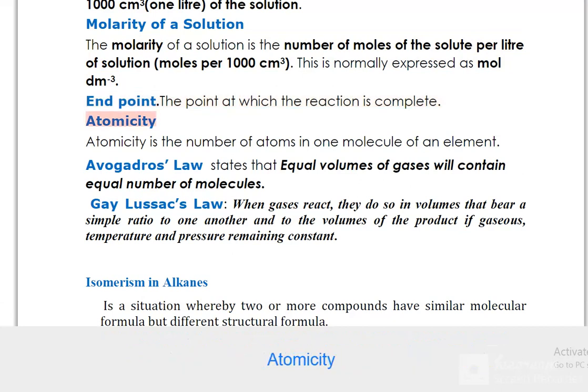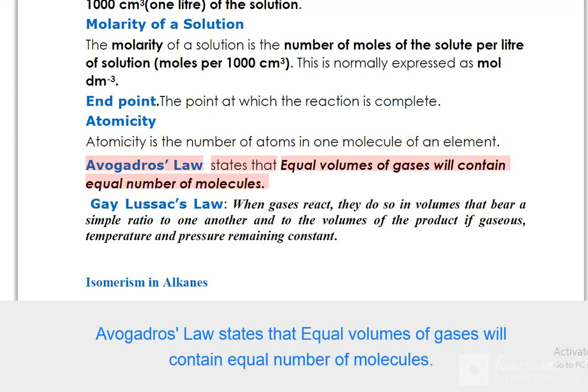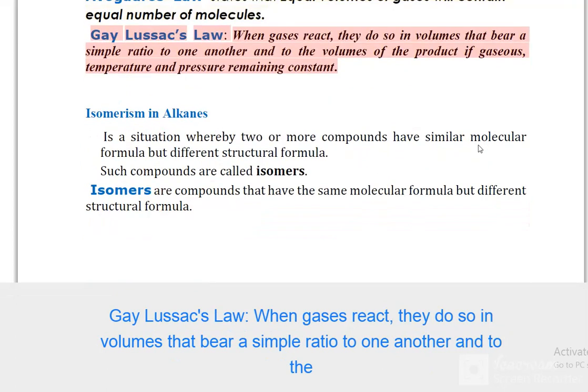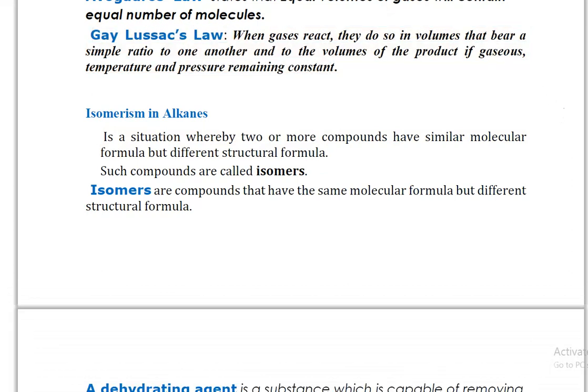Atomicity. Atomicity is the number of atoms in one molecule of an element. Avogadro's law states that equal volumes of gases will contain equal number of molecules. Gay-Lussac's law: when gases react, they do so in volumes that bear a simple ratio to one another and to the volumes of the product if gaseous, temperature and pressure remaining constant.